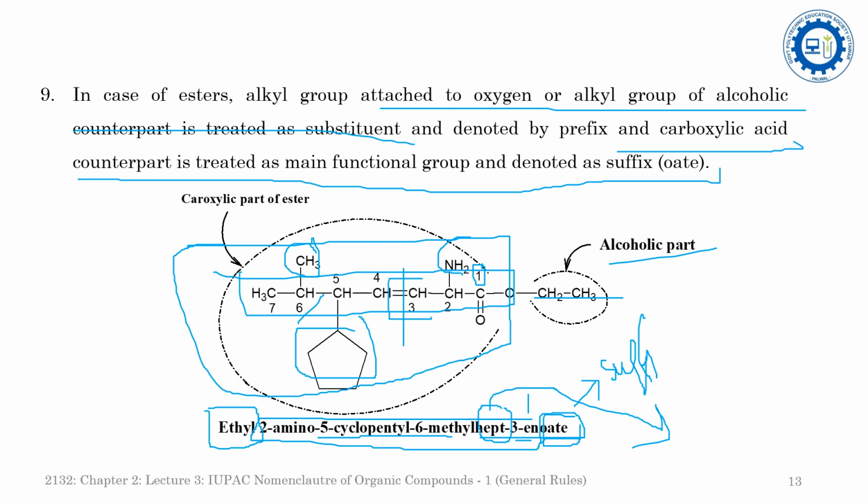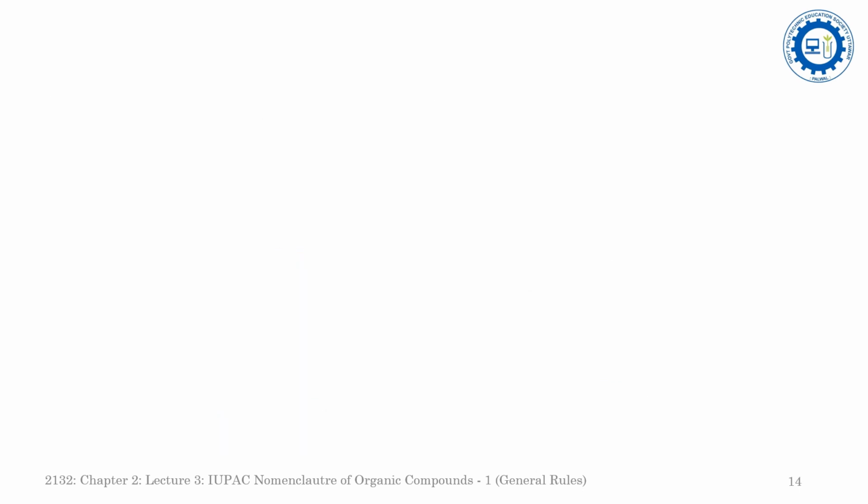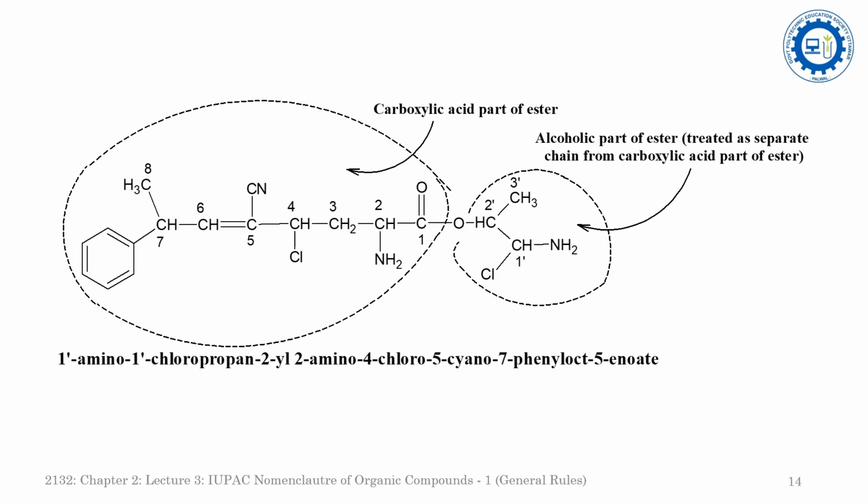Now come to another example. In this example, you will also see that there is a COO group, and this represents an ester. When it represents an ester, definitely it will have two parts: one is the alcoholic part and another one is the acidic part. So this is the alcoholic part and this is the carboxylic acid part.